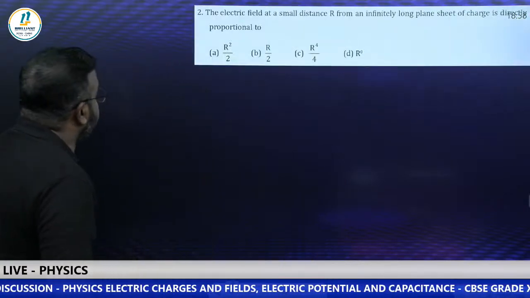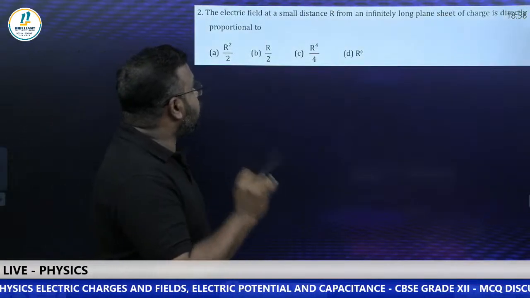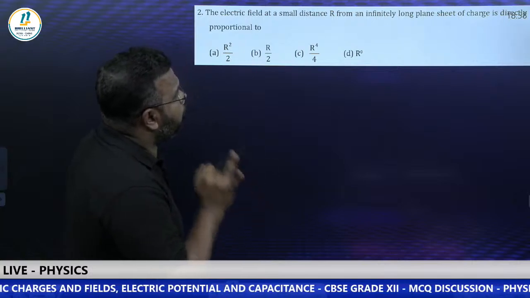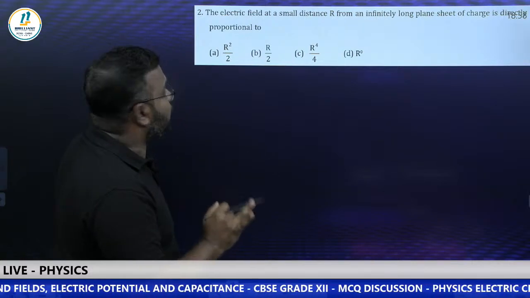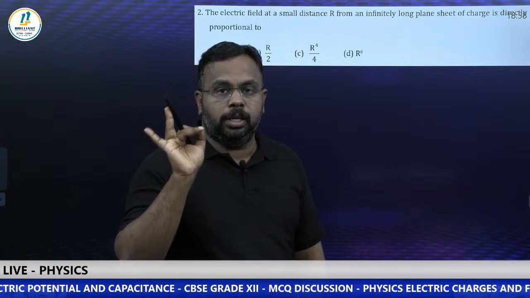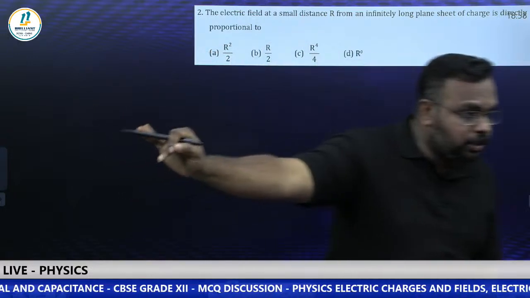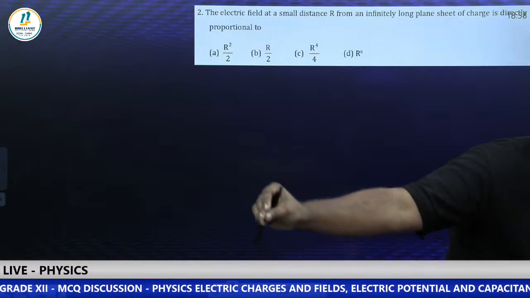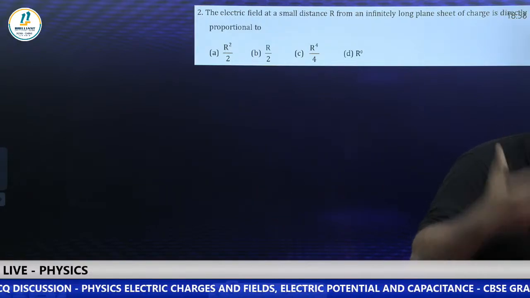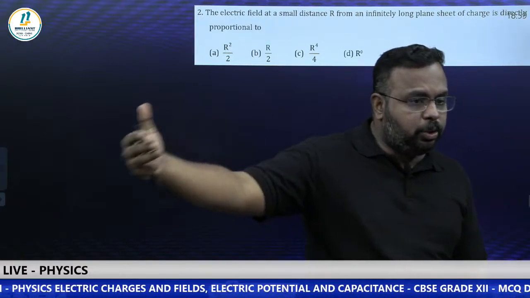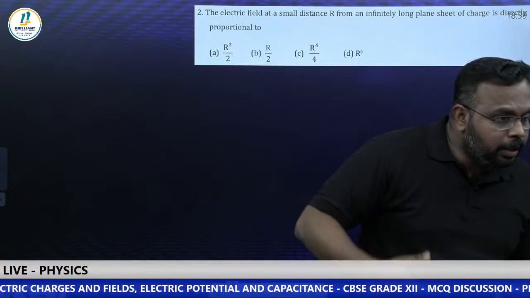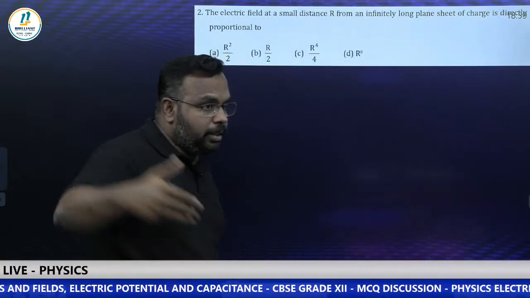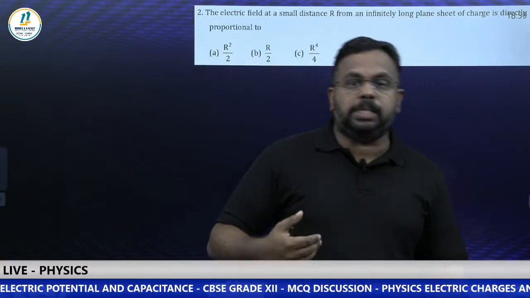Right. Question number 2. Look at this. The electric field at a small distance r from an infinitely long plane sheet of charge is directly proportional to what? You can comment your answers. Yes, Nathan, Sanjay, Shini, I can see many students. Please comment your answers. Quickly share the link with your friends who are preparing for the board exam. Yes, Sanjay is saying that it's option D. Let me check, Sanjay. Others also please comment.